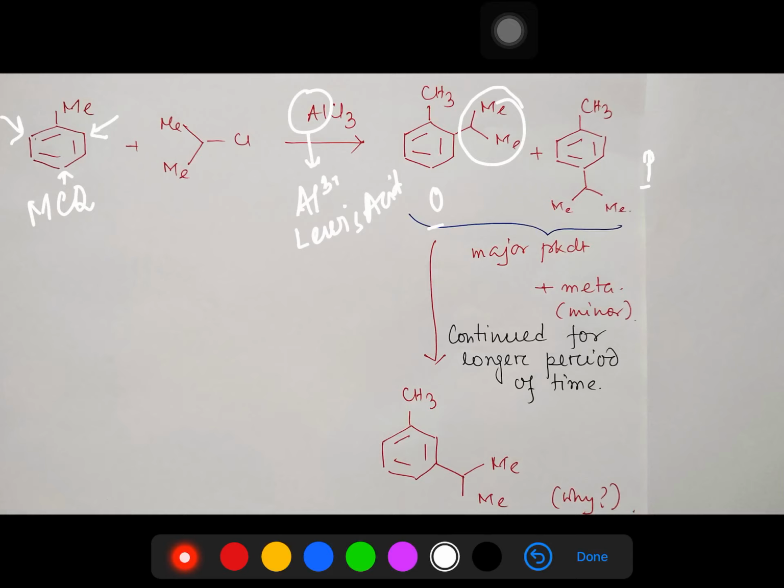So after a short time, this is the major product. And if you think about which of these two is the major product, the ortho is the major product. Sorry, this para one is the major product, I made a mistake. So this is the major product. But if you continue the reaction for a longer time, what is the product? Then it will result in this meta-selective product.